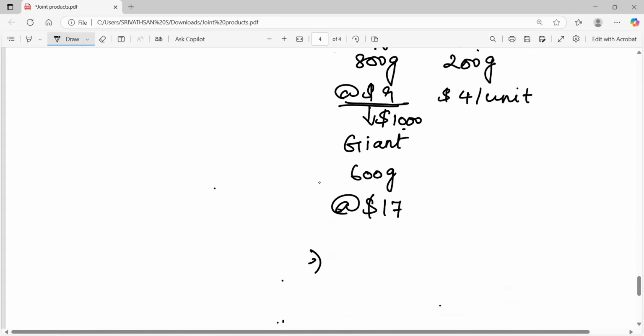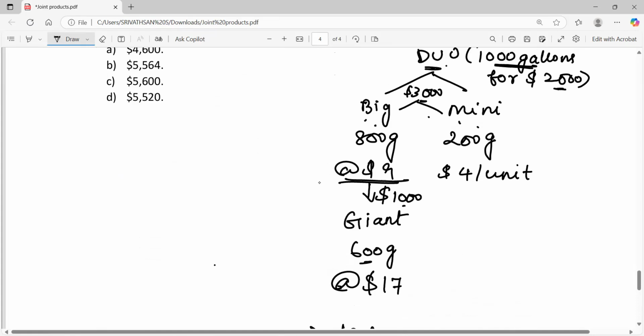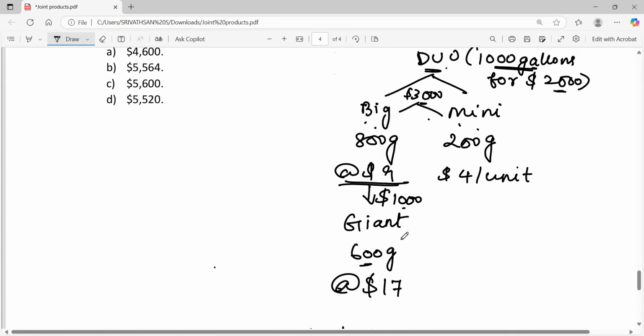So first let's calculate the NRV. Each unit of giant can be sold at a price of 17 per unit. So the total sales from giant will be 600 into 17, we get 10,200. Product mini is not further processed, so it is assumed that we can sell it at the split off point itself.